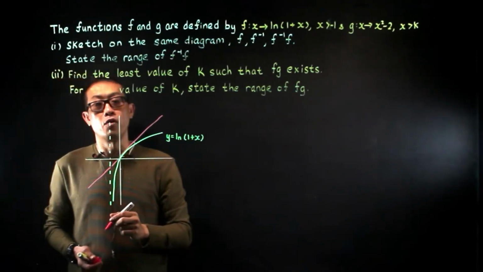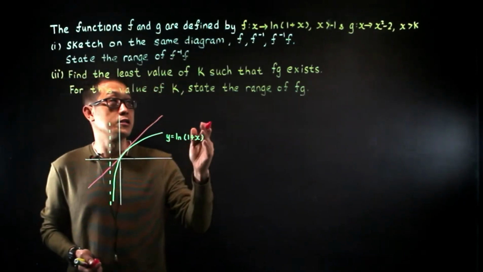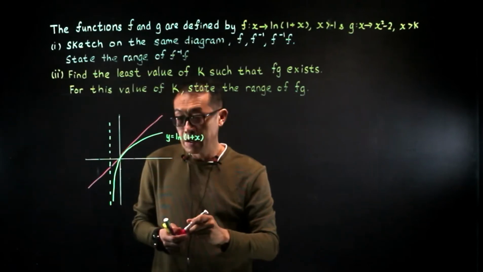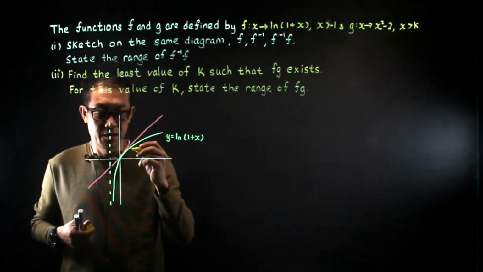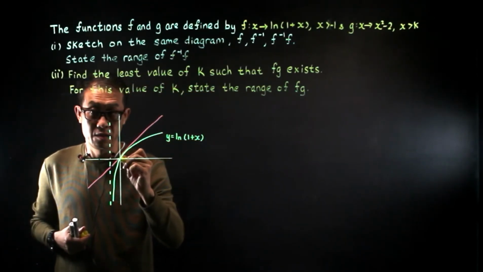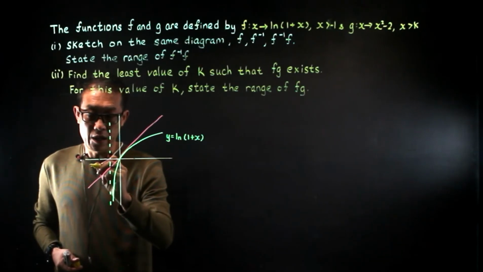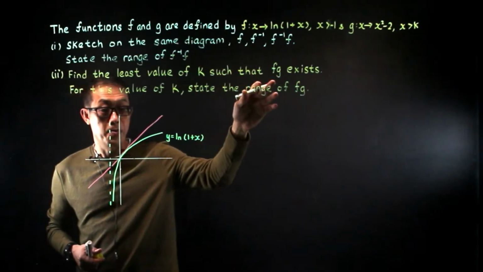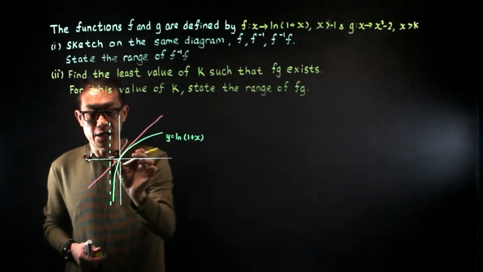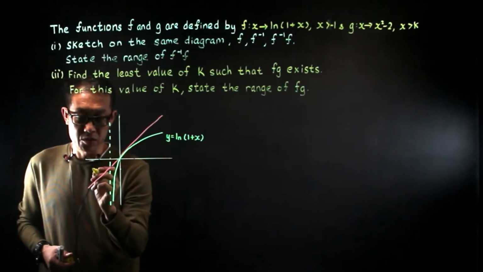So this is the line y equals to x. So if you do a reflection, all right, you will get the f inverse. So your f inverse, now you reflect this line about y equals to x.